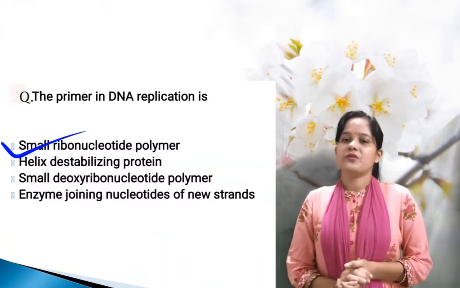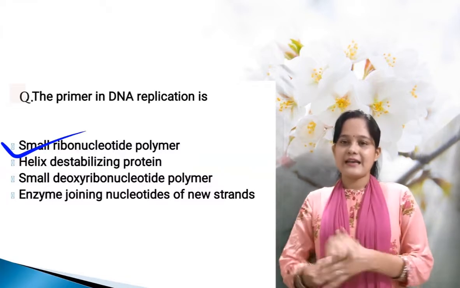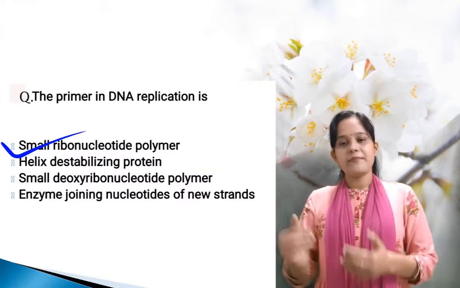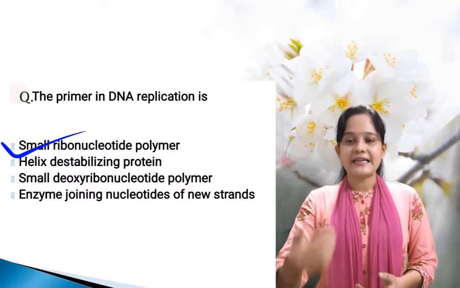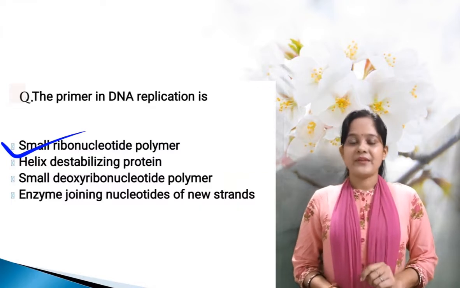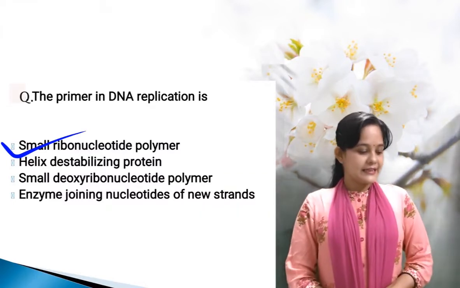The RNA primer is like the king. Among all the enzymes like DNA polymerase, the DNA polymerase only elongates the DNA replication, but the king is the RNA primer. That RNA primer initiates the DNA synthesis.